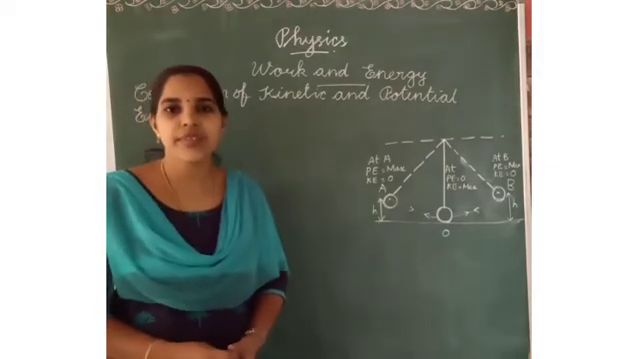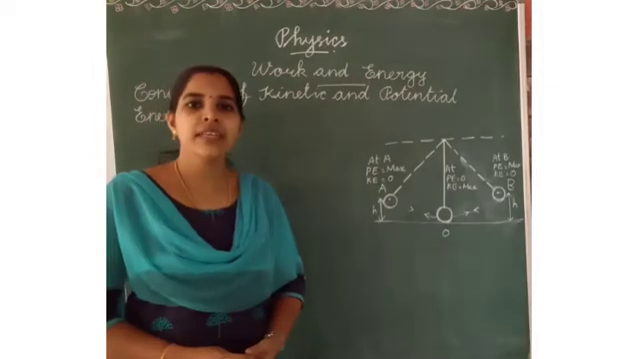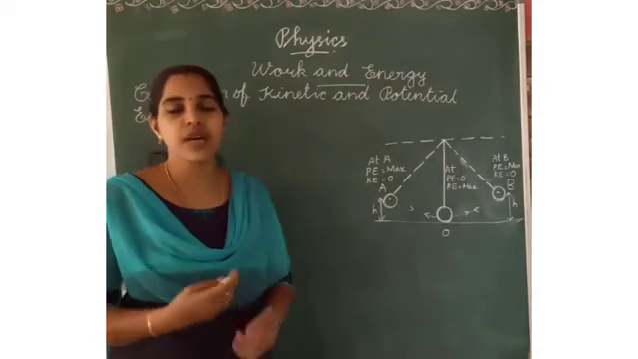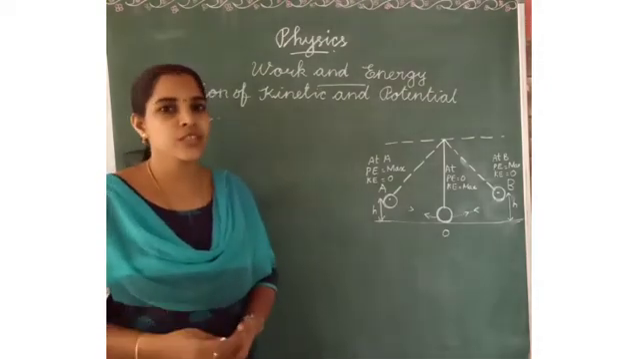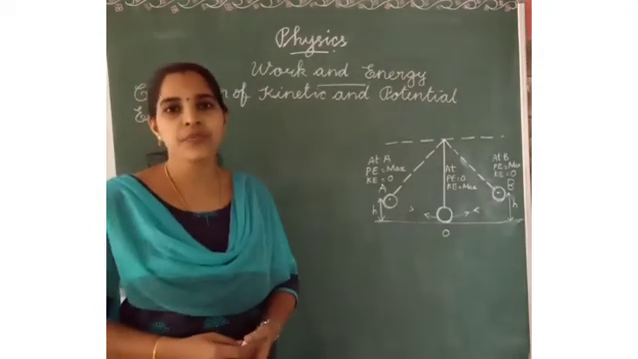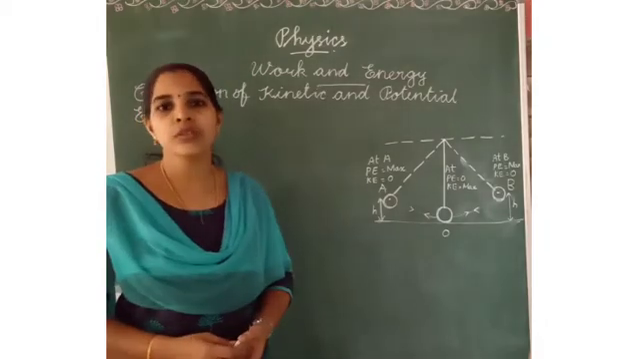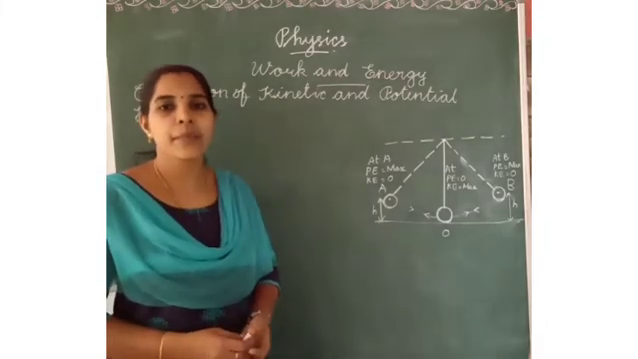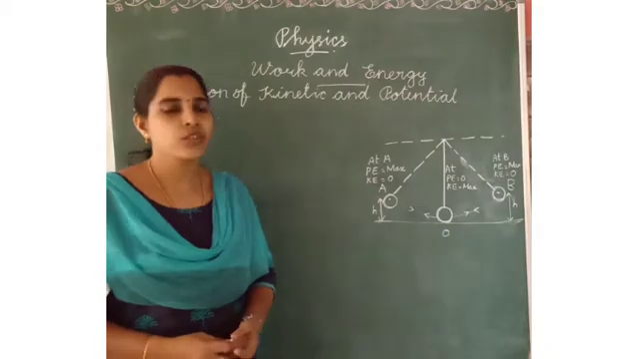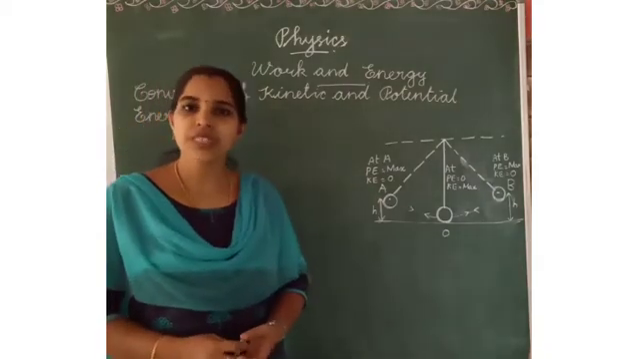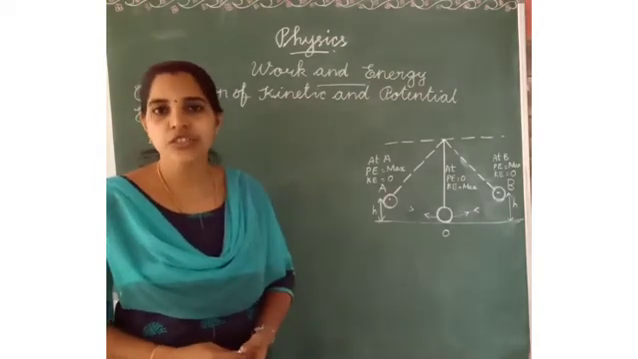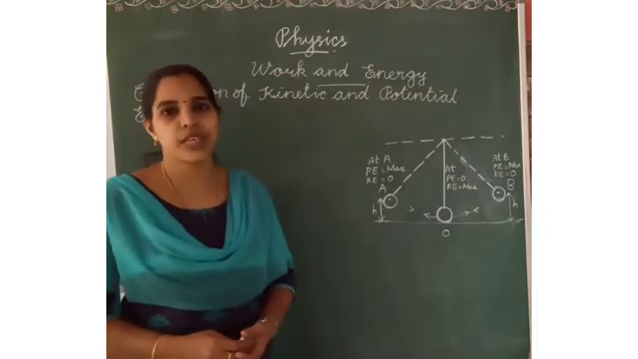What are the types of energy we have learned? Potential energy and kinetic energy. When we have to find work, what is the formula we have to use? Force into distance. And to find the kinetic energy, what is the formula? 1 by 2 into m into v square. M is the mass of an object, v is the speed of the object. And to find the potential energy, mgh. M is the mass of the object, g is the acceleration due to gravity, h is the height of the object.